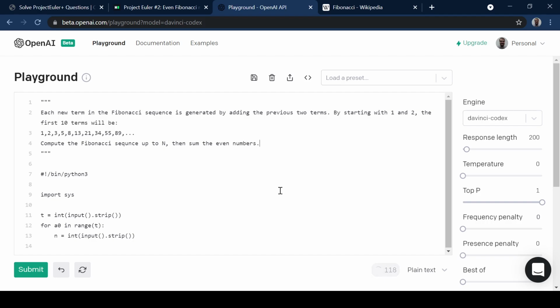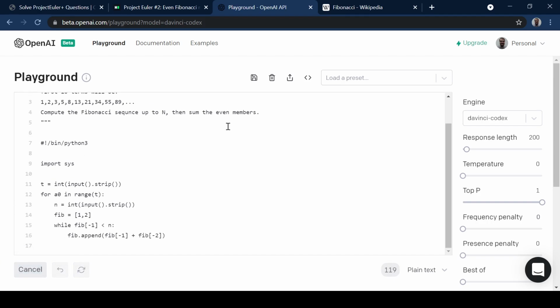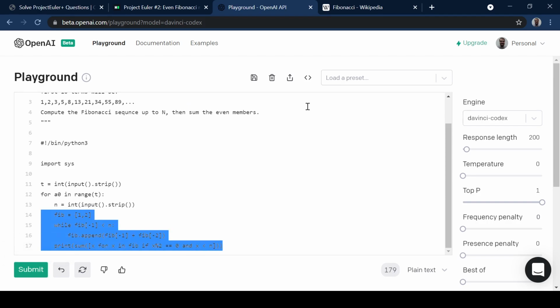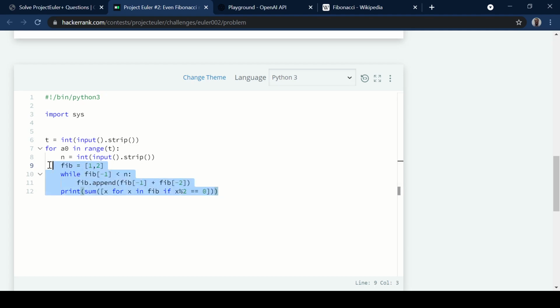Then sum the even members. Okay, let's see if it likes that. Because I didn't want to say then sum the even numbers because that's a bit confusing. Okay, so now we're back stuck in this little loop. Okay, so the AI is kind of struggling here.